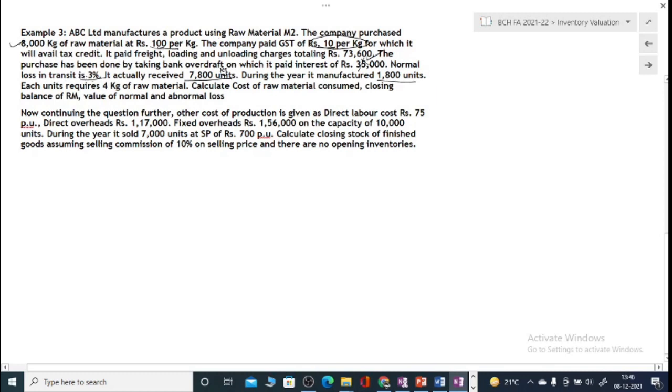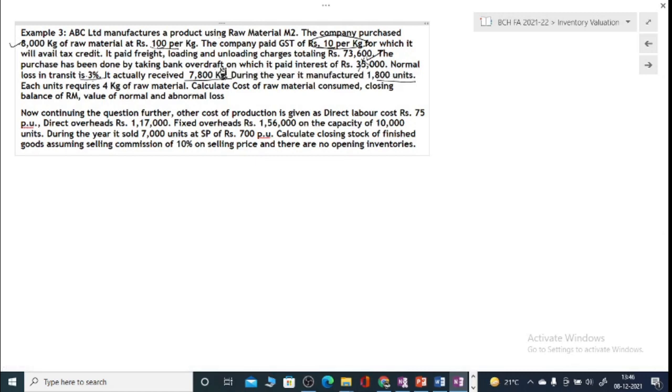So if you have a loss within 240 kilograms, it will be your normal loss. But if it is beyond that, then it will be abnormal loss. So herein, since your loss is 200 kilograms, which is within this threshold, we will assume that there is a normal loss of 200 kilograms and there is no abnormal loss.